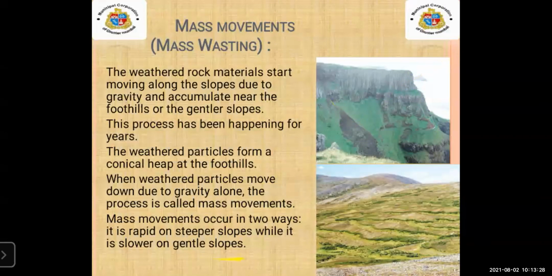And see, the gentle slope means what? When there is a flat surface, the mountain is not too high. Yes, you can see the flat surface over there. When you are standing here and you throw the stone, it will start rolling slowly, not in a fast process, because there is a very gentle slope, not a steeper slope. This is the difference between steeper slope and gentle slope. We'll learn more.